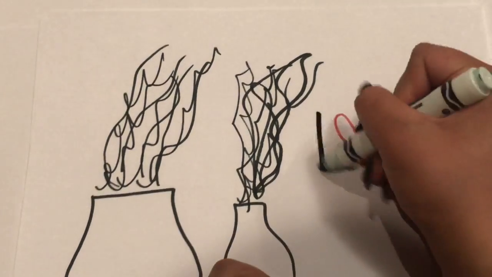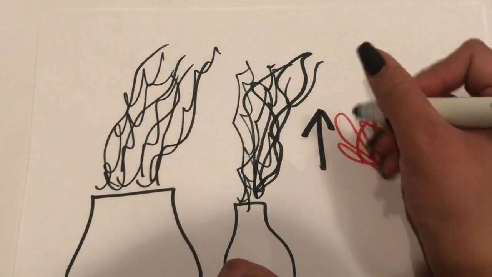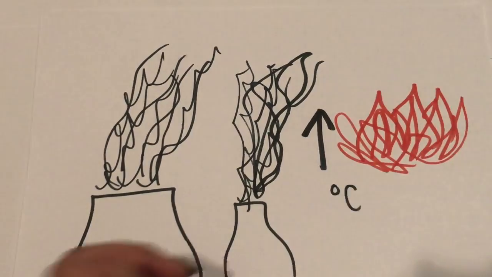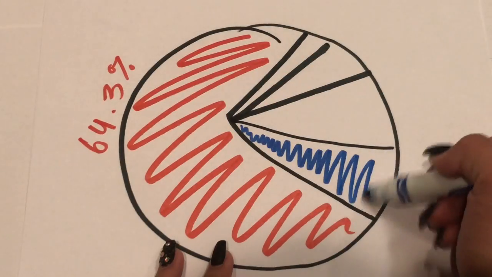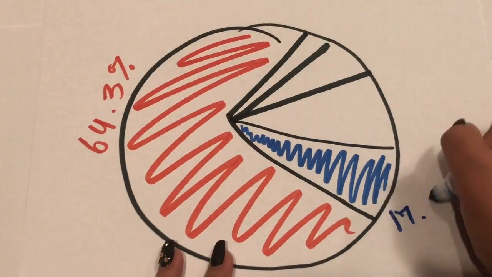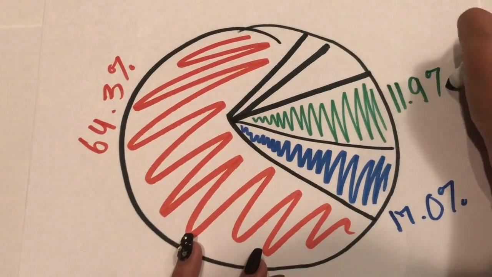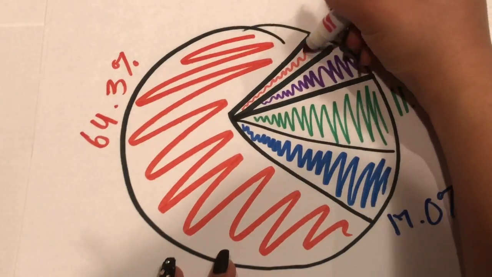A greenhouse gas is a gas that traps heat in the atmosphere that causes the Earth to get warmer, also known as global warming. Humans produce 64.3% carbon dioxide, 17.0% methane, 11.9% other gases, 6.0% nitrous oxide, and 0.8% fluorinated gases.